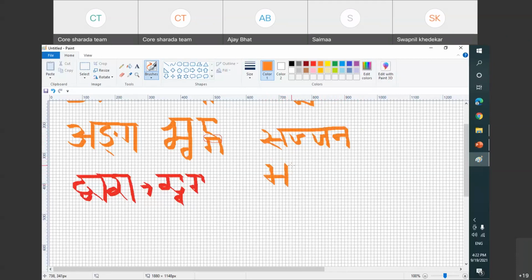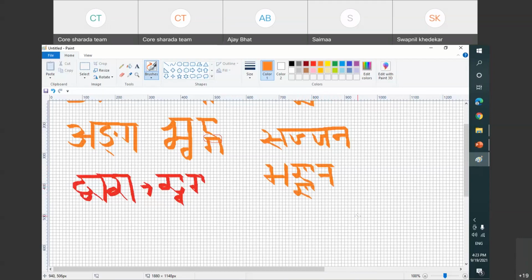J is half, so it will be written full. Another J will go towards left. Here I will start the Shirorekha. Exactly, it will fall below that. And no, this is Sajjan, right?